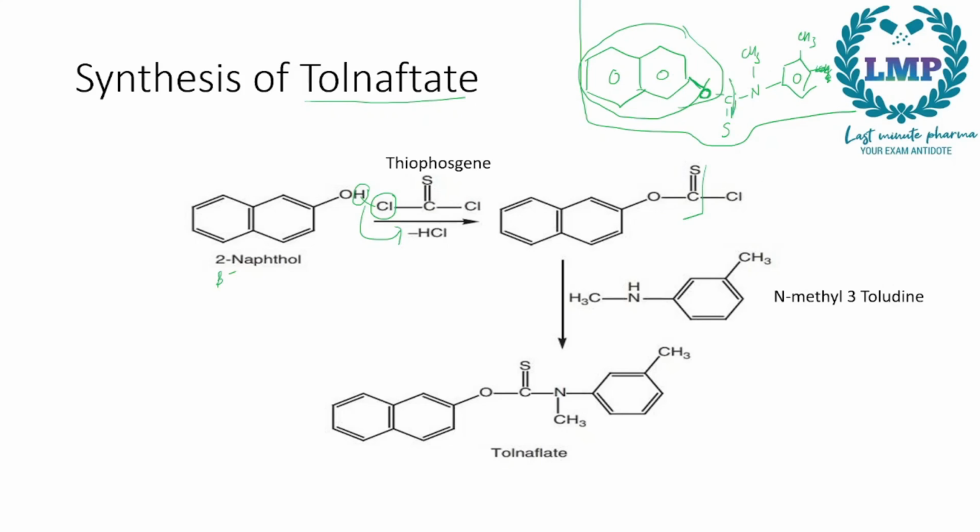So we need only till this one. Now we have a chlorine which can be removed by using a nitrogen, so it will be removed by a hydrogen. So what do we do? Whatever remaining structure we need, we write it down here: a benzene ring with a CH3 group, attached with an N and a CH3, and then we need an H to remove this chlorine group. So a H right here. This H and this Cl will give us HCl. So there will be removal of another HCl, and then we will get tolnaftate.